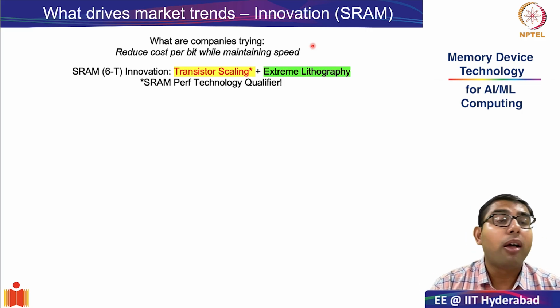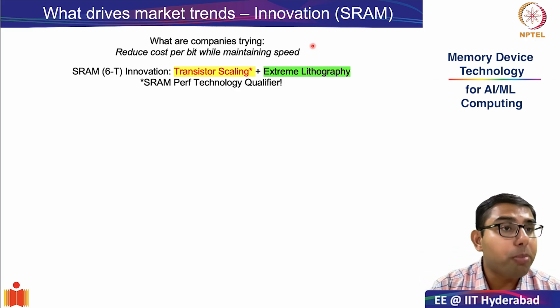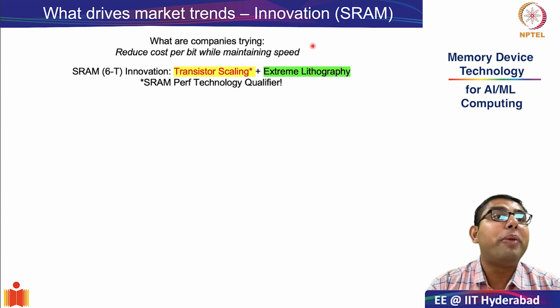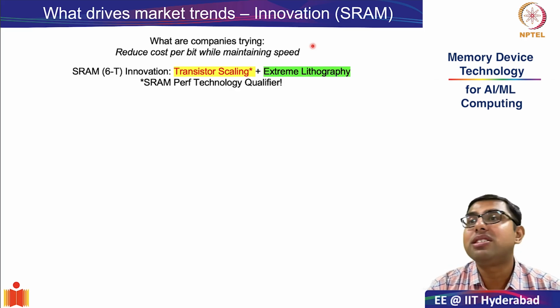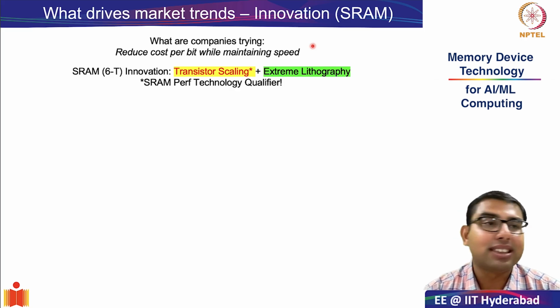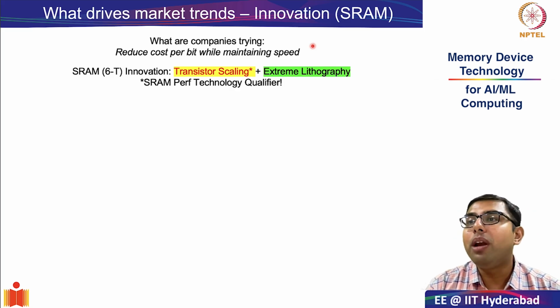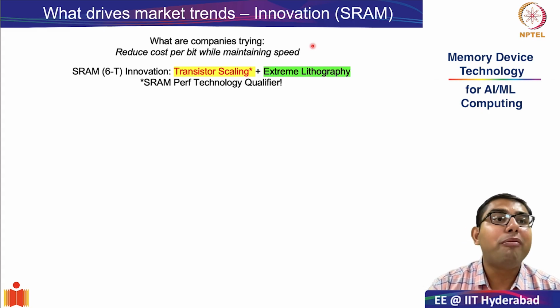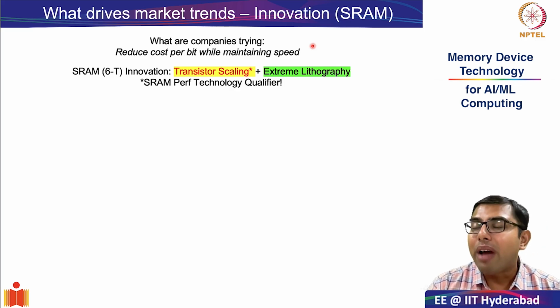It was only possible by reducing the size or the footprint of the fundamental unit of computation, which is the transistor. So this law of transistor scaling has also benefited SRAM cells because you are now able to pack more bits into a small footprint. This, along with the ability to do extreme lithography, has made sure that SRAMs continue to give better and better performance as time passes.